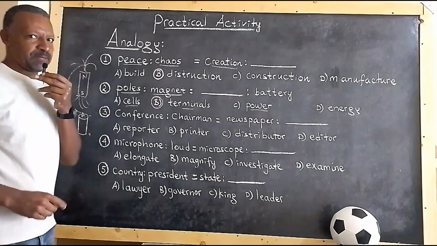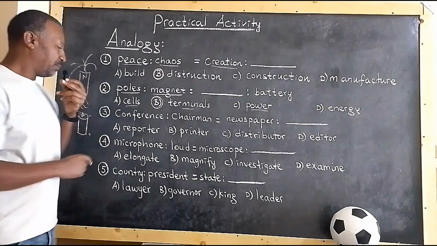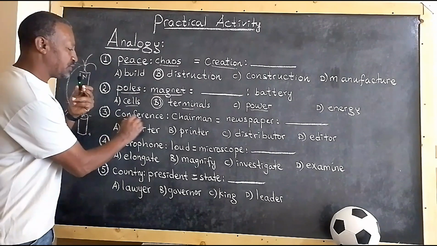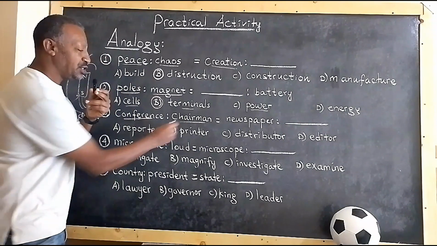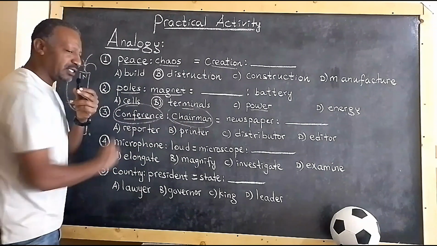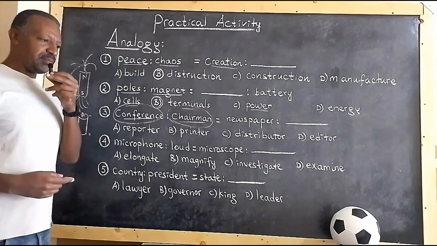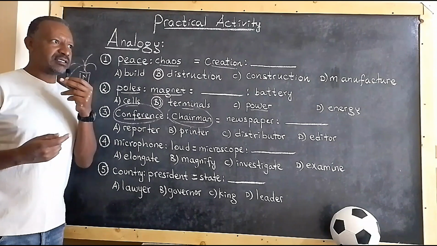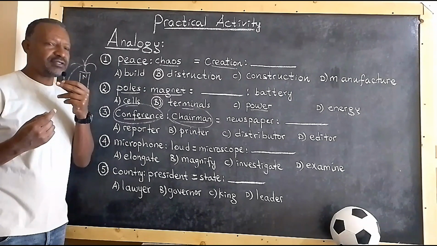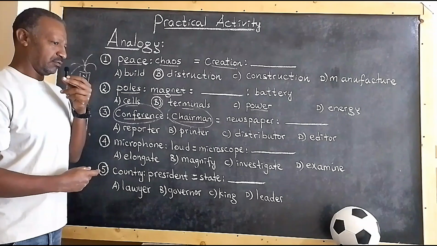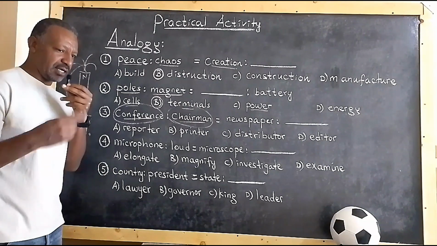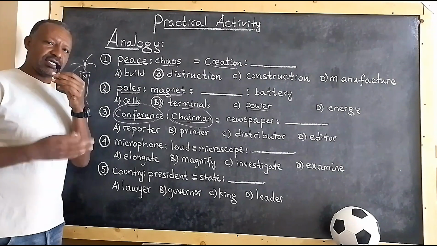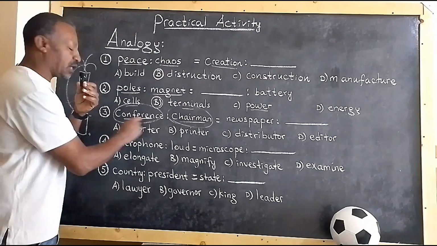Let's go to number 3. I hope you already did it by pausing the video. But let's do just the practical application. What about conference and chairman? The relationship between these 2 words. Conference, chairman. What does a chairman do? A chairman does lead, right? Leads the conference, acting like a leader and taking care of the agenda and giving people the chances and something like that. Anyways, the leader of the conference is the chairman.